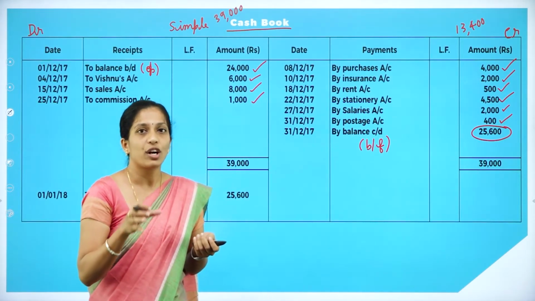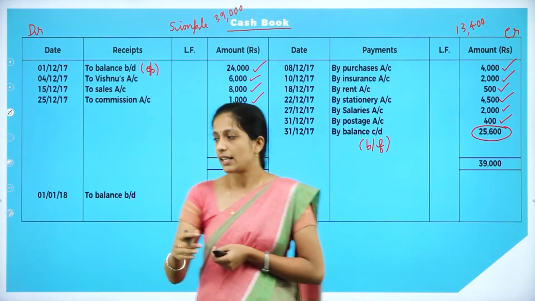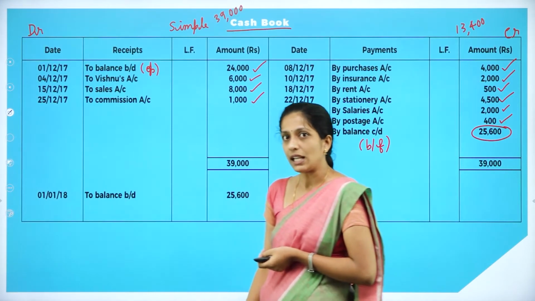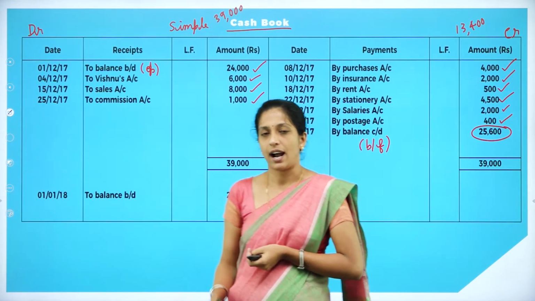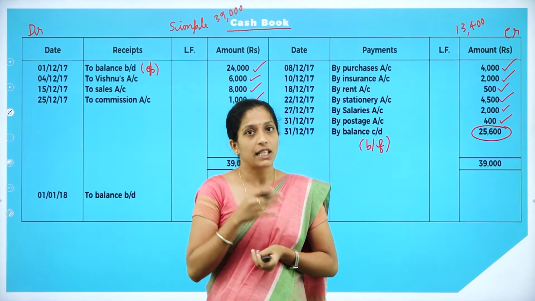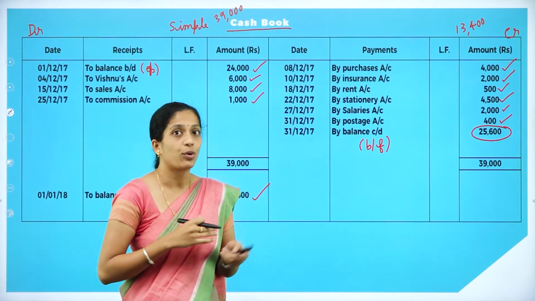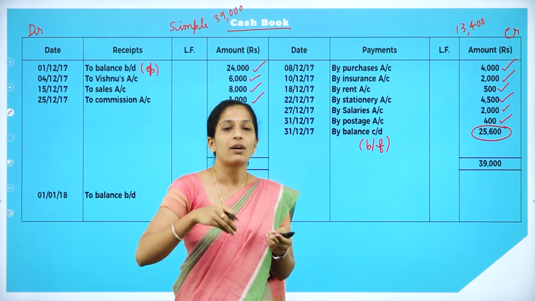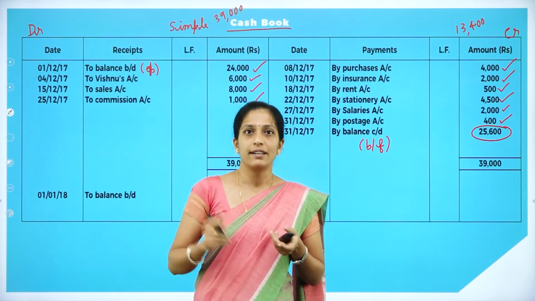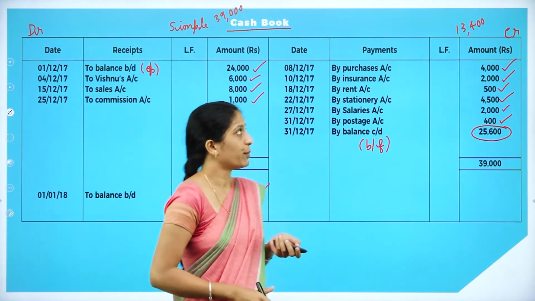Whatever amount you have carried down has to be brought down at the beginning of the next month, that is 1/1/2018, to balance brought down, 25,600. Since we have a debit balance, in the sense that the debit side is more, we carry it down in the credit side, and it is brought down at the beginning of the next month in our debit side. This is how we prepare our simple cash book.